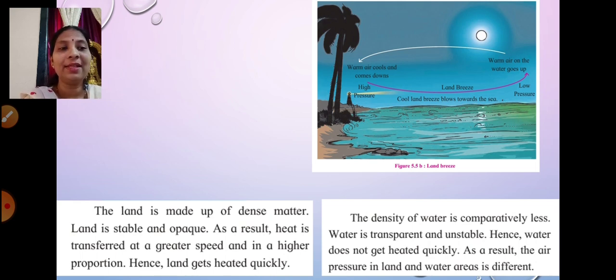As a result, the air pressure in land and water areas is different. We have learnt about air pressure also. Higher the temperature, lower the air pressure; lower the temperature, higher the air pressure. We have learned this. So as a result, the air pressure on land and in water is different. You will not have the same air pressure on land and in water.